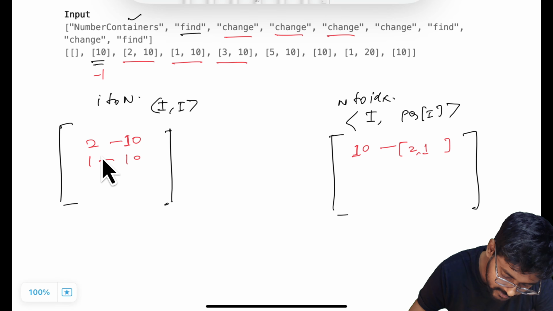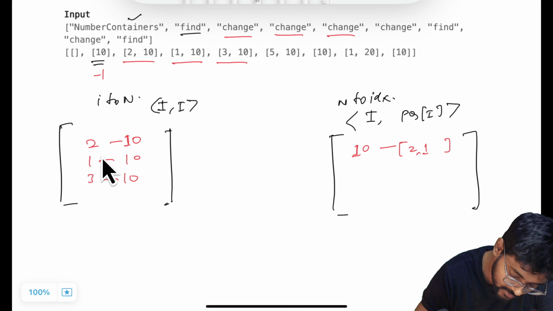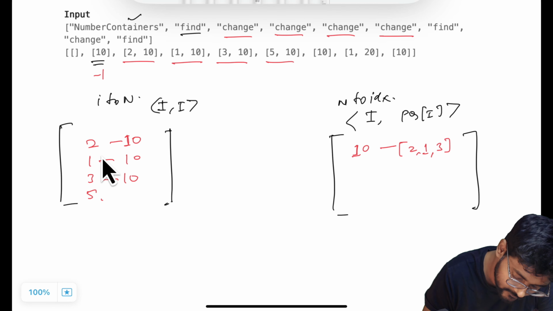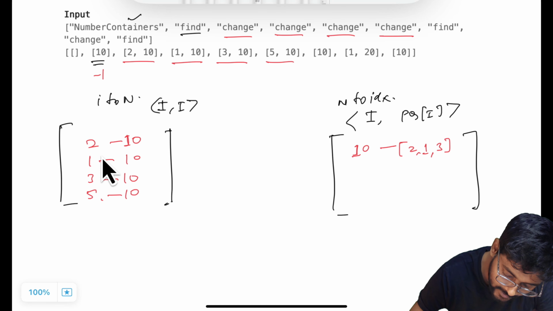Go to the next query. 3 with value 10. 3 is also going to come in this priority queue. Next query is 5, 10. 5 with value 10. 5 is also going to come in this priority queue.